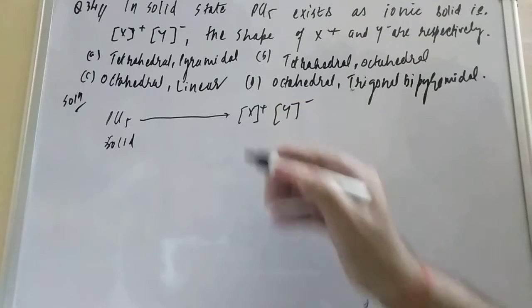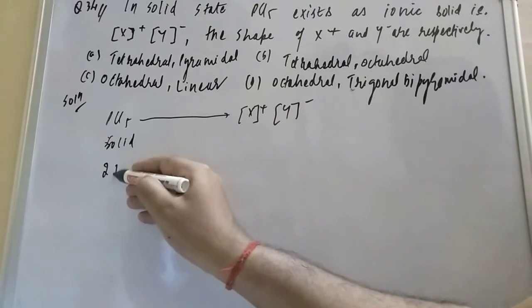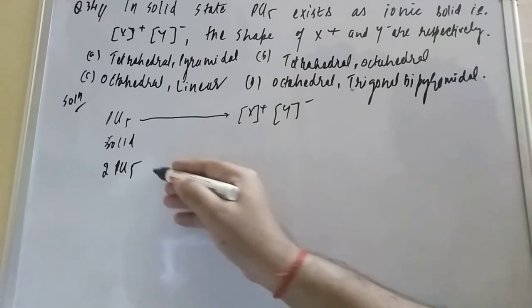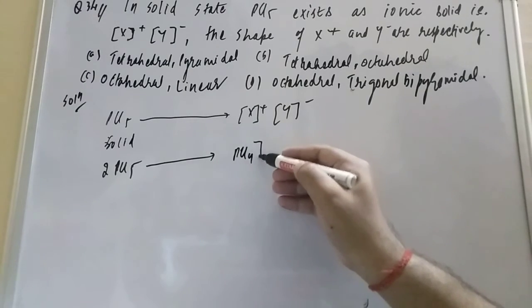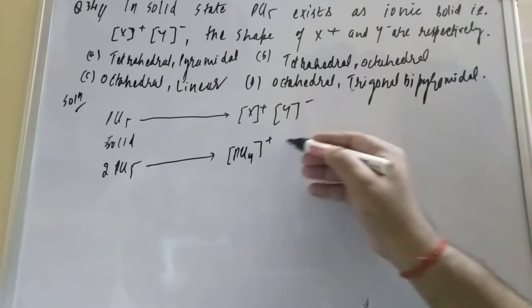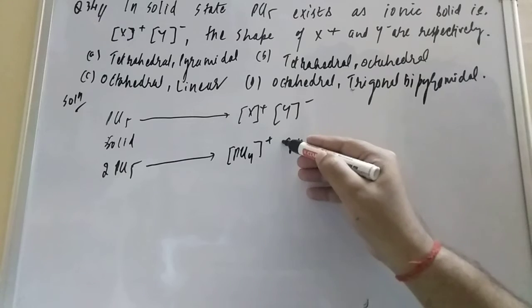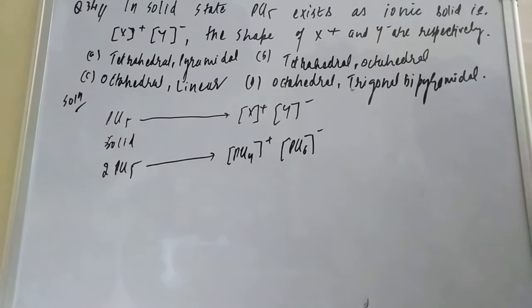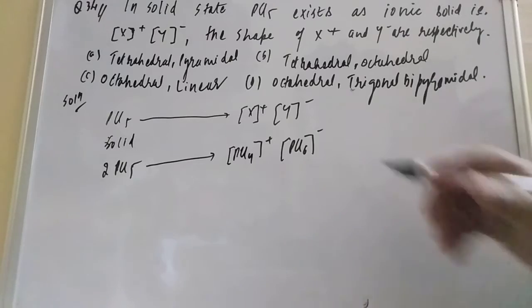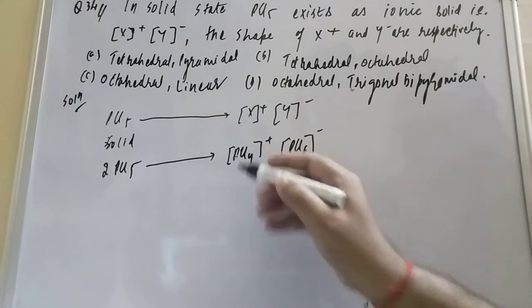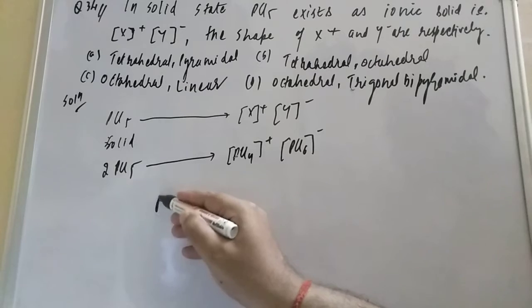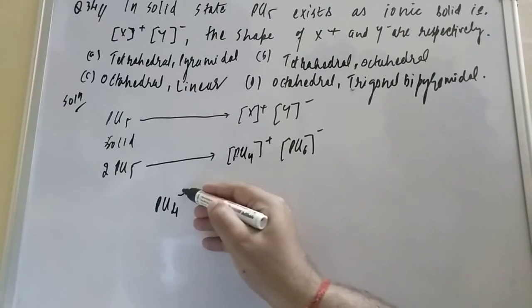Dear friend, you take 2PCl5. It will give PCl4 plus, the positive charge, and PCl6 minus, the negative charge. They are asking what is the shape of this X plus and Y minus. This is a very simple problem. I am taking first PCl4 plus.